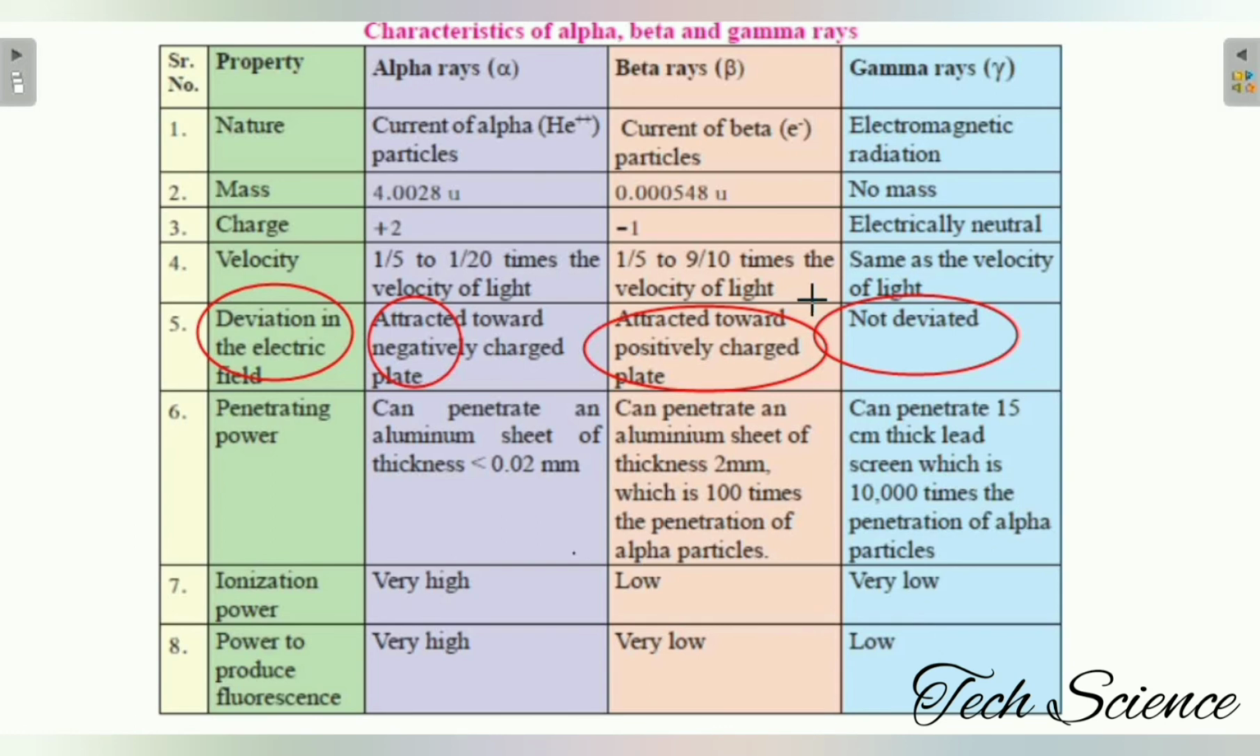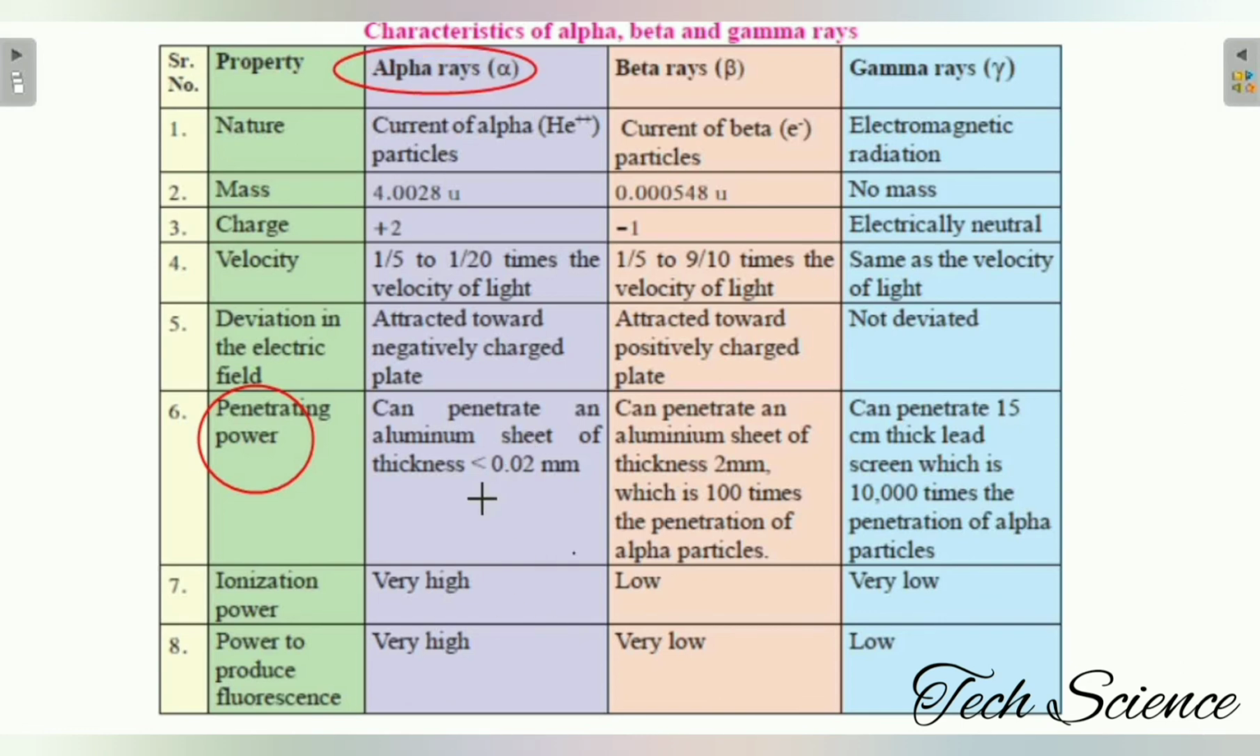What about the penetrating power? Of course, every particle has a different penetrating power. This is the sixth point, the penetrating power. If you observe the penetrating power, somewhat greater or less, you can compare it. First of all, regarding the alpha rays, they can penetrate an aluminum sheet of thickness less than 0.02 millimeter, while the beta can penetrate a thickness of 2 millimeter, and the gamma 15 centimeter. So you can imagine the penetration power of alpha, beta, and gamma rays.